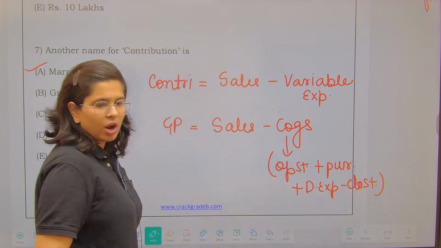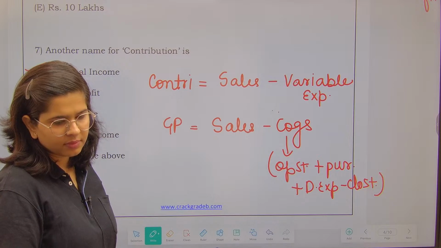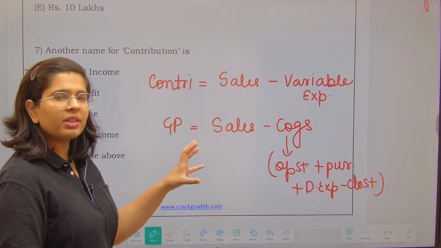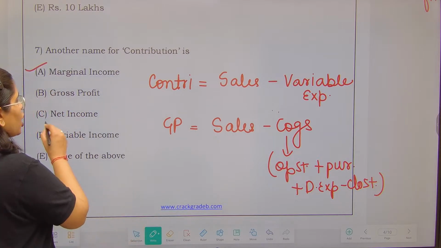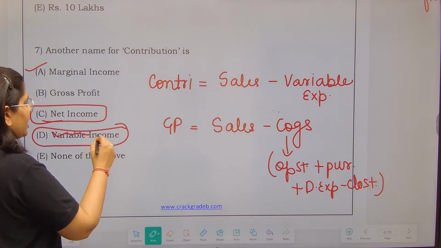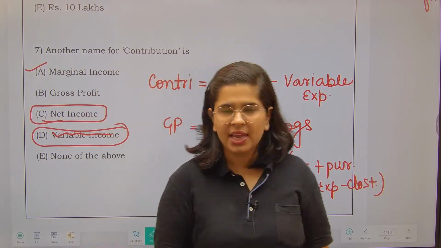So both of these are not comparable because in this particular case we are having the impact of opening and closing stock. It is not my net income. I will not consider it as variable income either. Variable income means the income which keeps on changing.